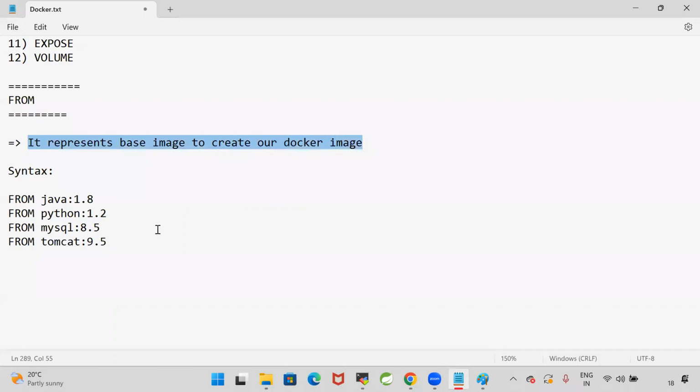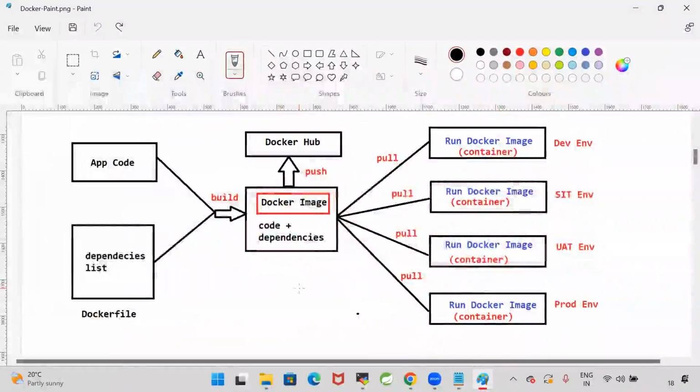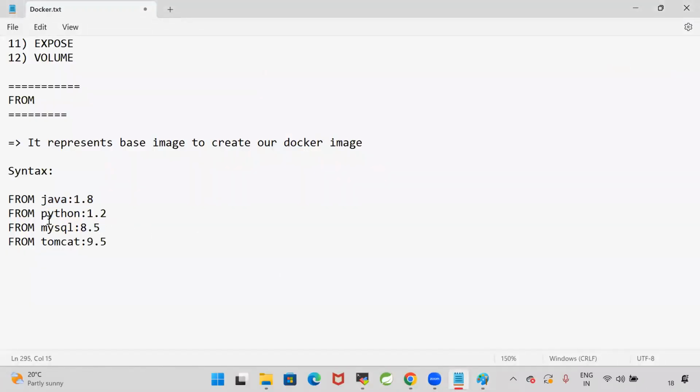To create the Docker image, I need Java software. Image is nothing but code plus software, right? So in this image, I want to keep my code and I want to keep Java also. Which version of Java do you want? Which version of Python? Which version of the MySQL database? Which version of Tomcat do you want in the image? Everything we will specify by using the FROM keyword. So the FROM keyword represents the base image to create our Docker image.